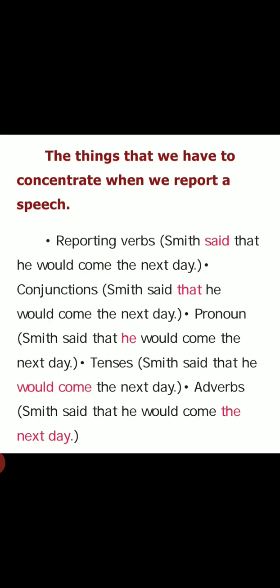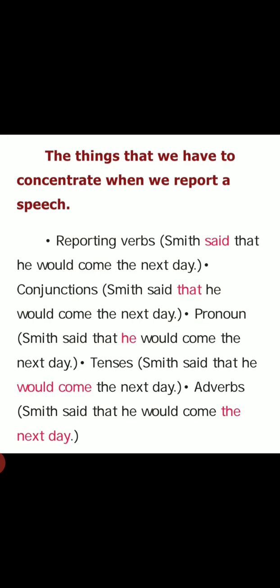Smith said that, you can see that in the reading. Said that he would come the next day. Then pronoun change. Smith said that, the I changes into he. That is pronoun change. I changes into he or she according to the speaker. Then tenses. Smith said that he would come. In the question it is will come, but while we are reporting it becomes would come the next day.